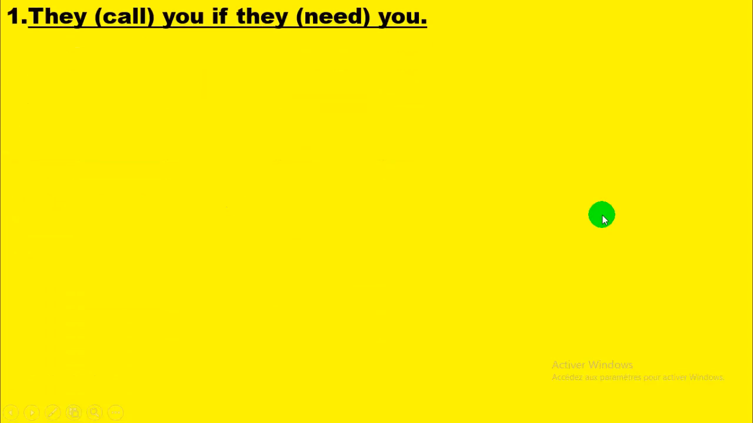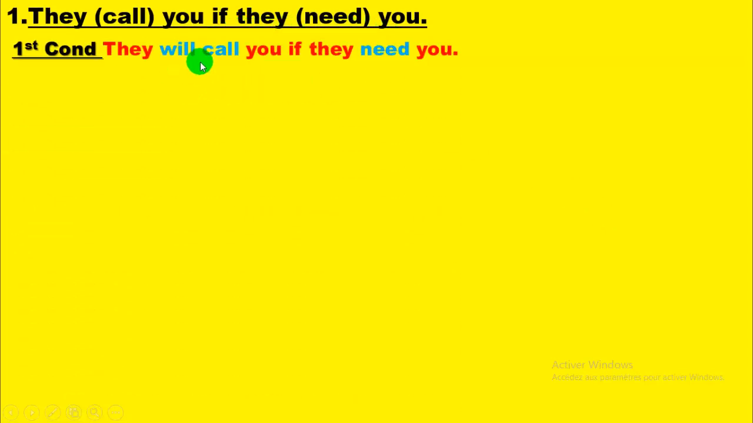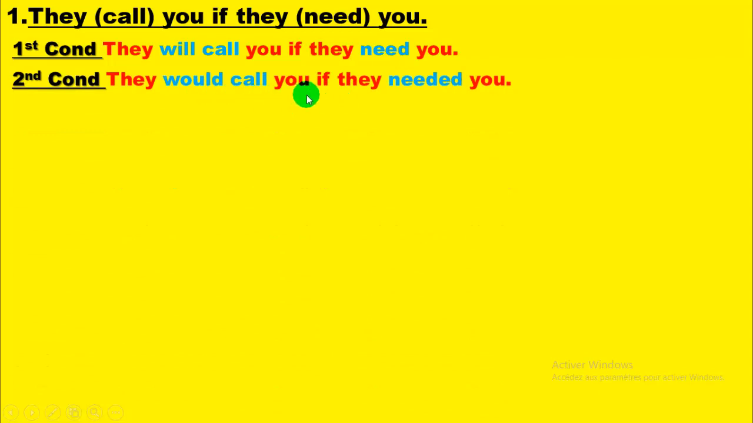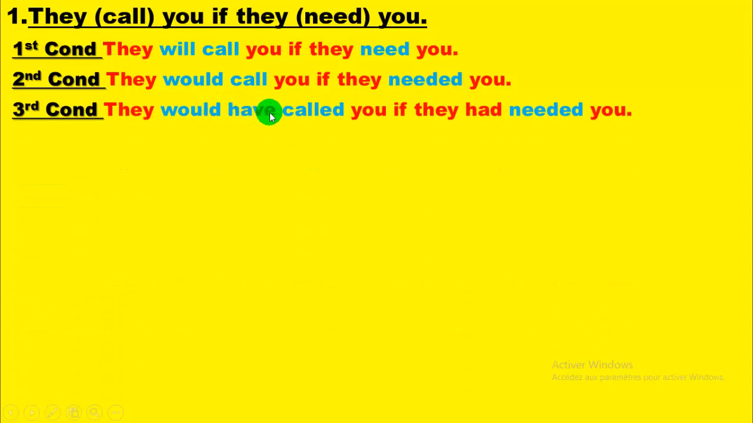Okay, let's correct. They call you if they need you. Conditional 1: They will call you if they need you. Future, present. They would call you if they need you, if they needed you. And they would have called you if they had needed you. The sentence starts with the main clause, future, conditional simple, past conditional, present, preterite, and past perfect.